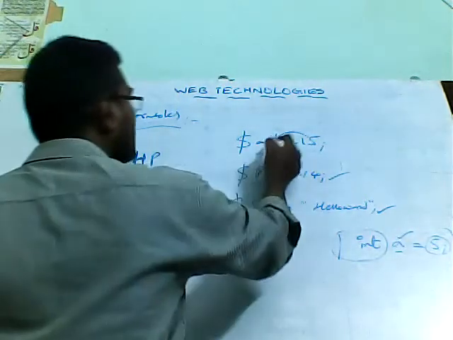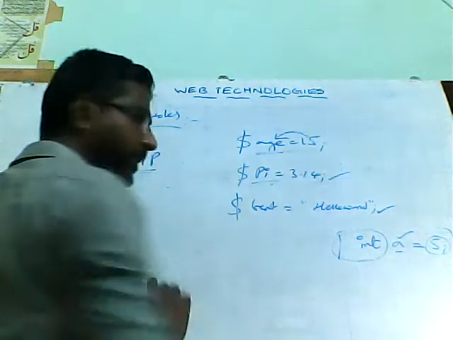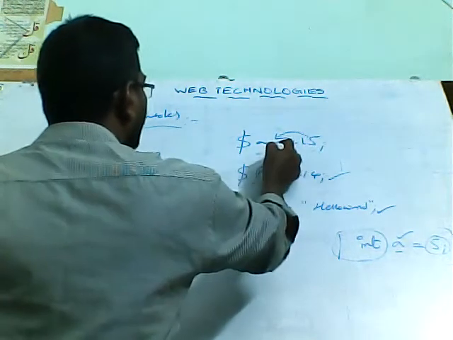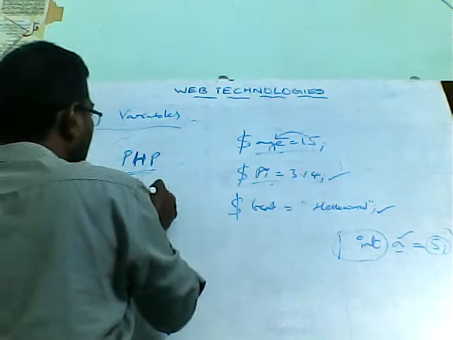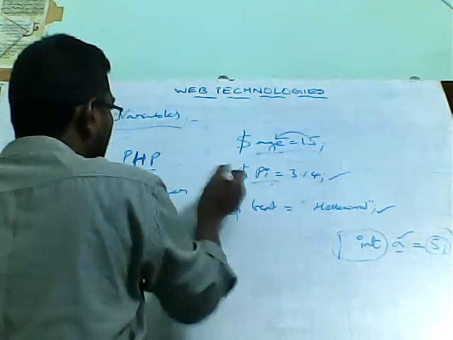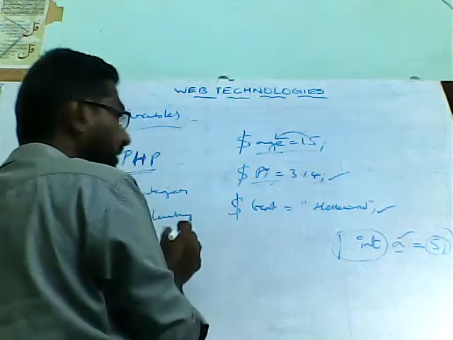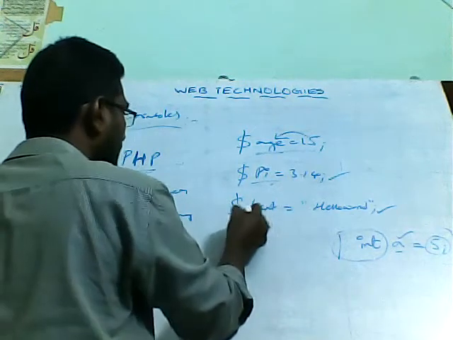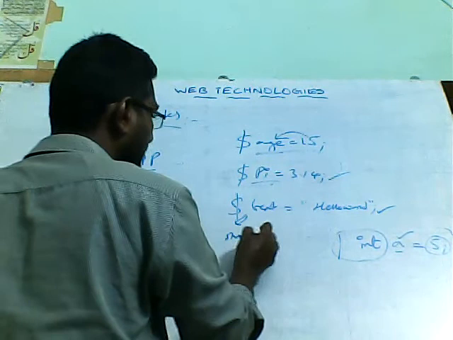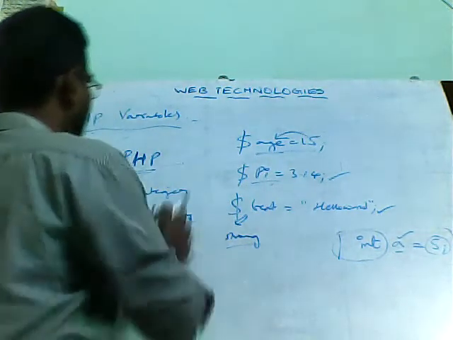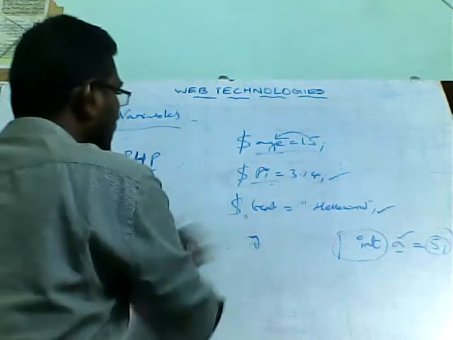Suppose for example you write $age = 15. Internally PHP will understand that this is an integer variable, this one is a floating point variable, and this one is a string variable. That's why the PHP scripting language is called a loosely typed language.